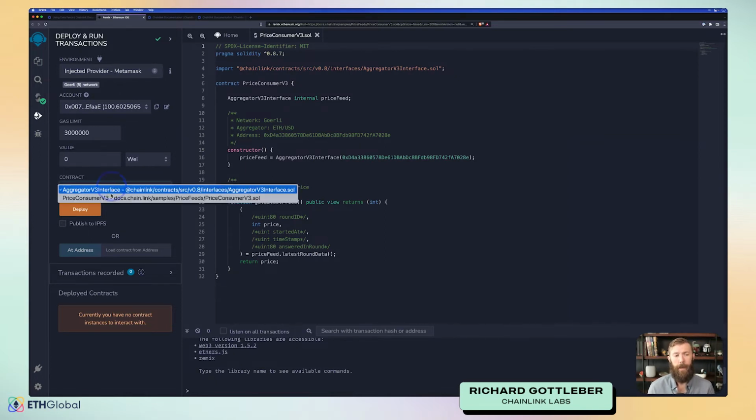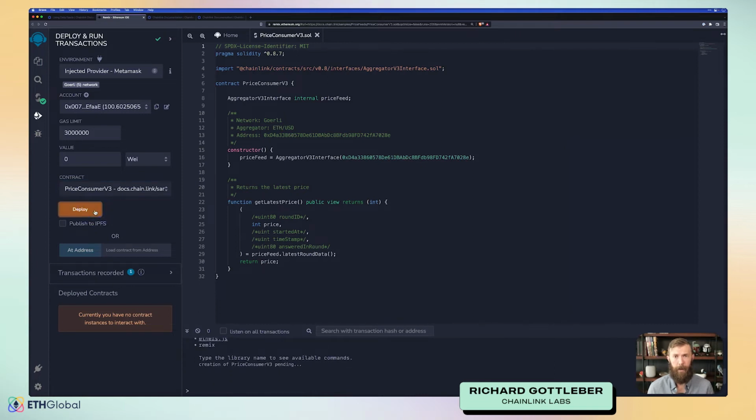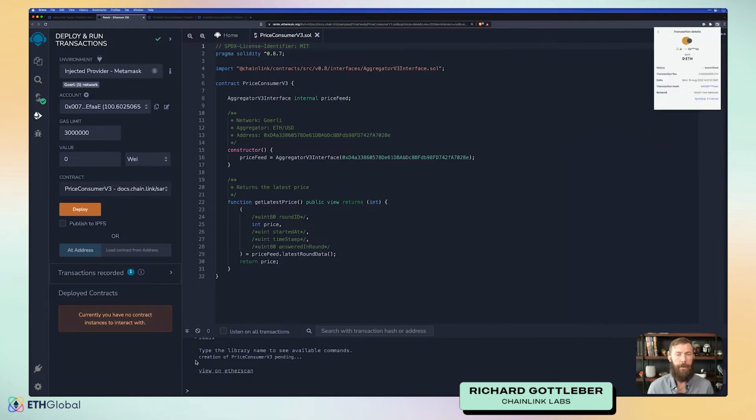We'll also need to select the correct contract. Anytime you have a contract that imports other contracts, they will be available here to be deployed. So just keep that in mind and make sure that you're selecting the correct contract. And finally, we can click deploy. We'll need to approve the transaction and wait for it to actually be deployed. We should see a green check mark down at the bottom of our screen once it is deployed.